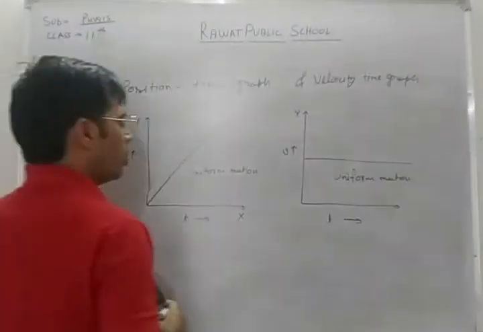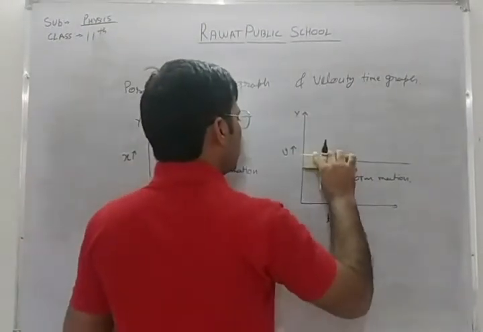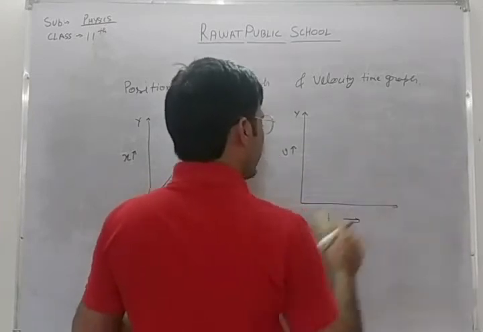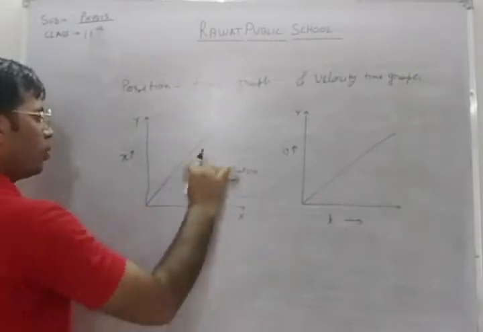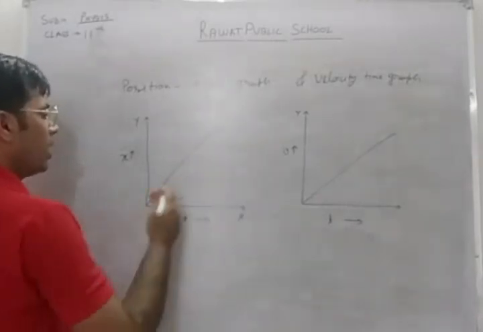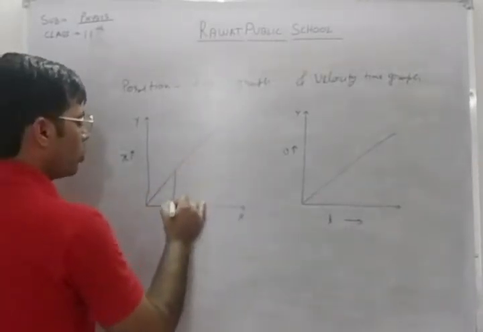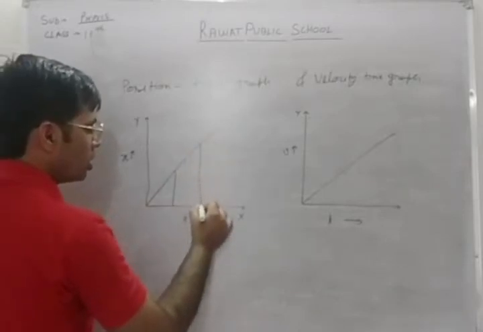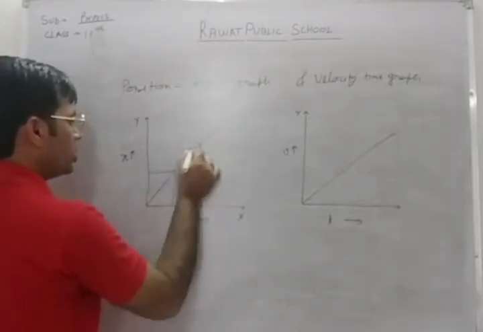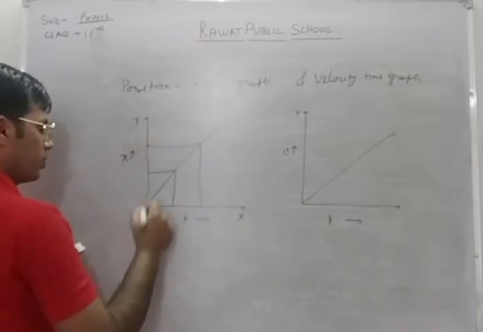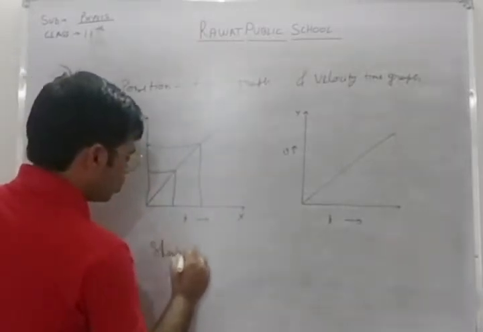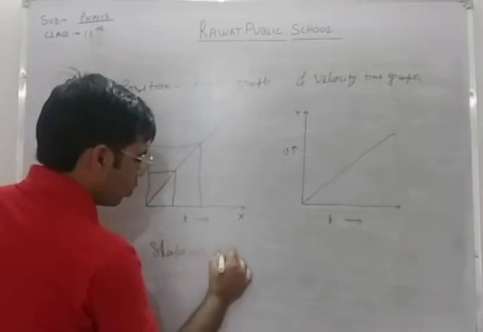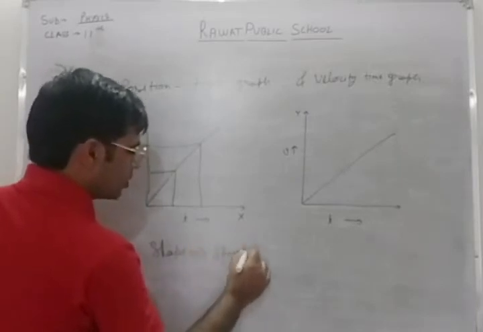Now, if we are drawing a velocity time graph and it is like this, then there are some important things about this graph, like we want to calculate the slope. The slope of the position time graph always gives you speed.